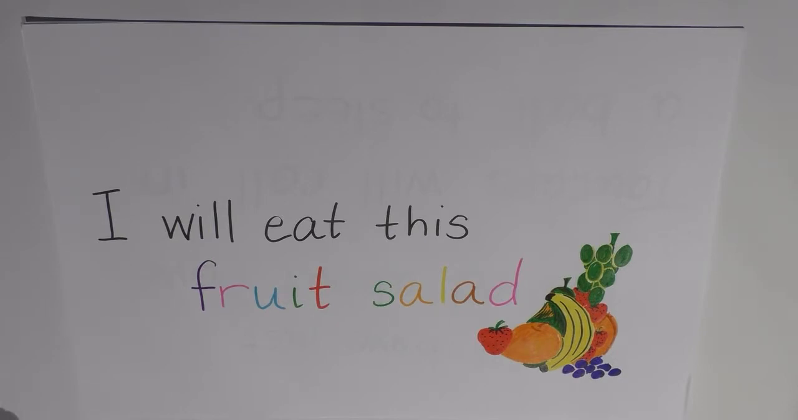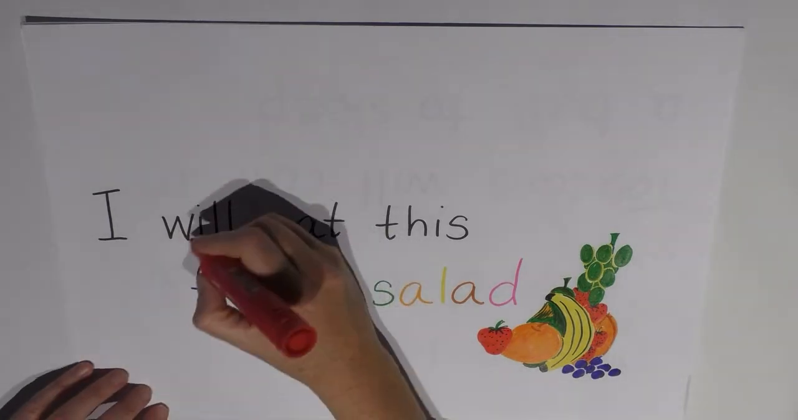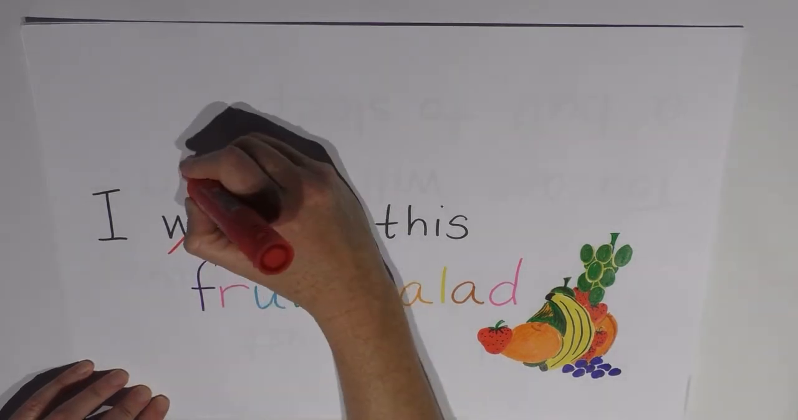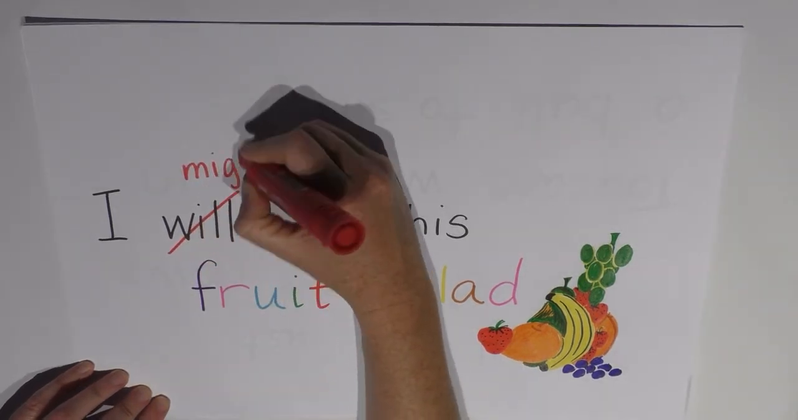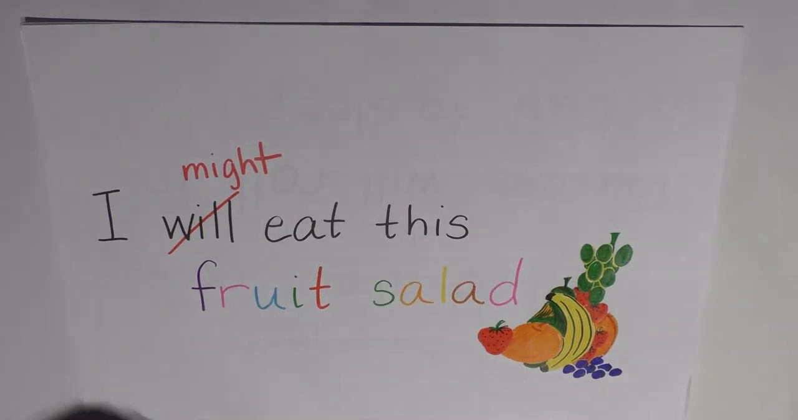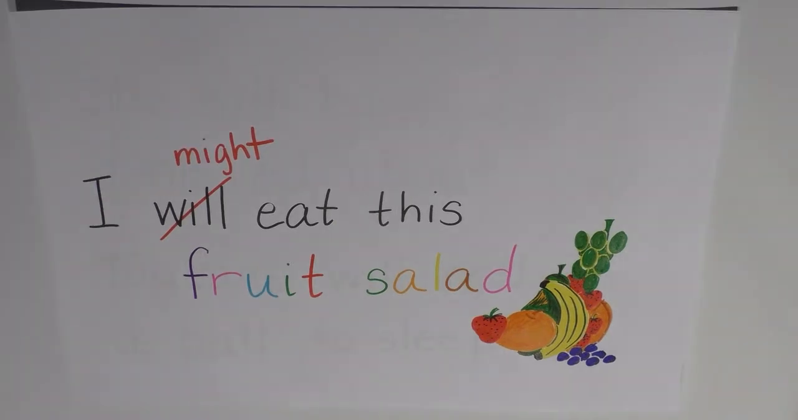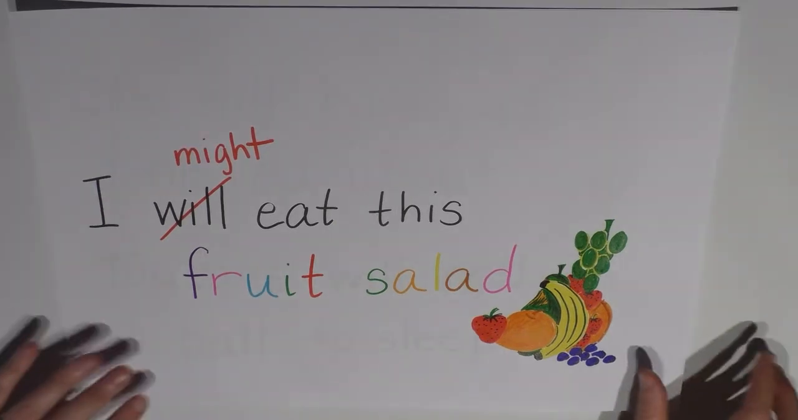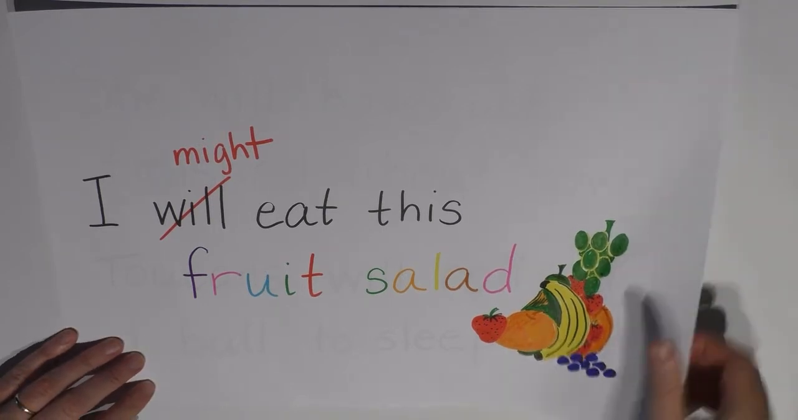I've chosen the sentence, I will eat this fruit salad. I might change will to might. I might eat this fruit salad. Yep, still makes sense. The only difference is that will is more likely outcome rather than might. So let's look a bit more into will. How can will be used?